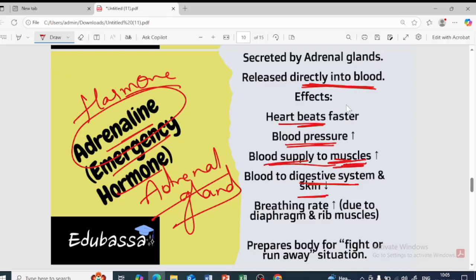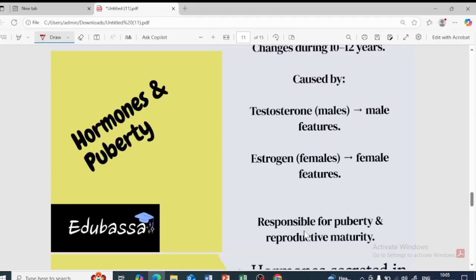So all this is done by which gland? Adrenal gland. Breathing rate increases because the diaphragm and the rib muscles help increase the breathing rate, and it prepares the body for the fight or flight situation. Clear? Fine.